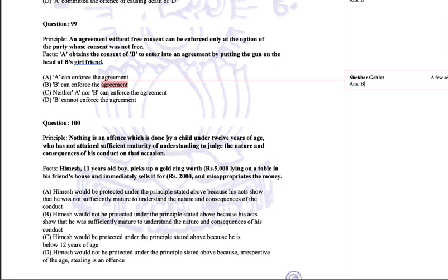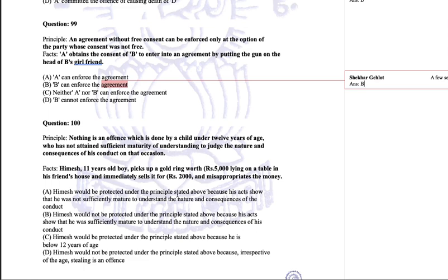Nothing is an offense which is done by a child under 12 years of age who has not attained sufficient maturity of understanding to judge the nature and consequences of his act on that occasion. Himesh, an 11 year old boy, picks up a gold ring worth rupees 5,000 lying on a table in his friend's house and immediately sells it for rupees 2,000 and misappropriates the money.